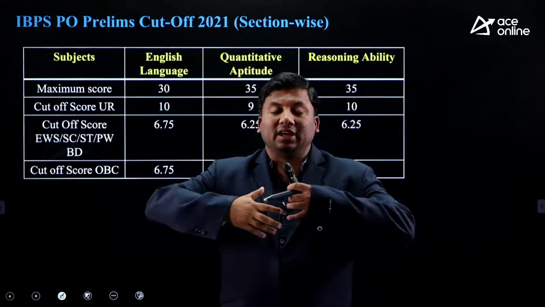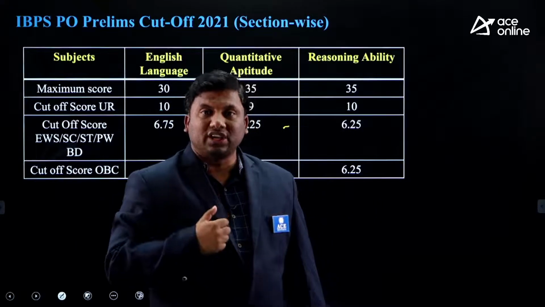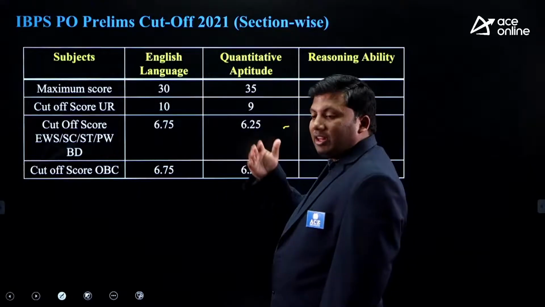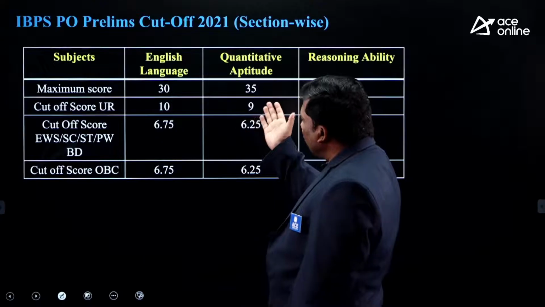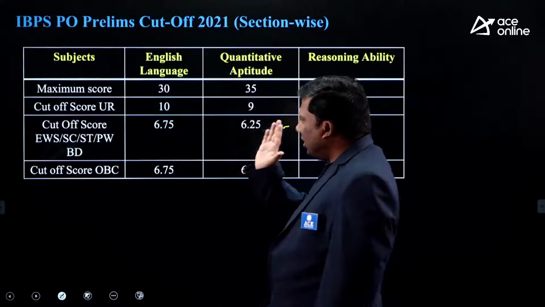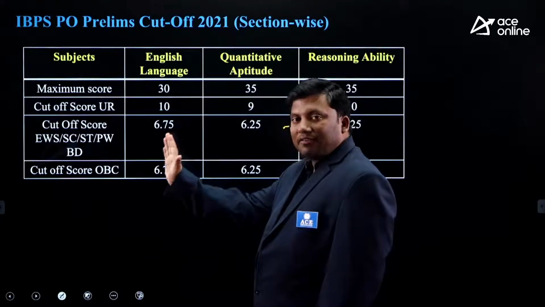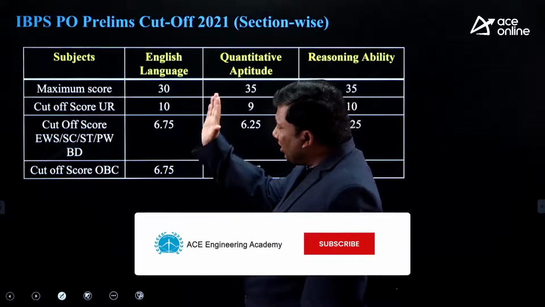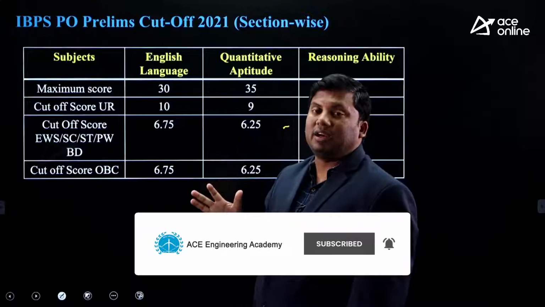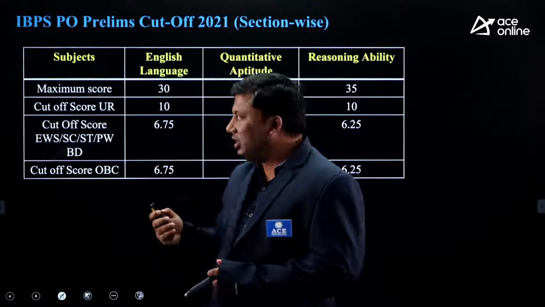You might be getting a very high score because of one exemplary performance in one section. But here, it really does not matter whether you are a one-section wonder. You have to clear the minimum sectional cutoff. Are you all with me? The minimum sectional cutoff for each category is mentioned. Unreserved also is mentioned. Remember, the prelims examination has a sectional cutoff as well as the overall cutoff.